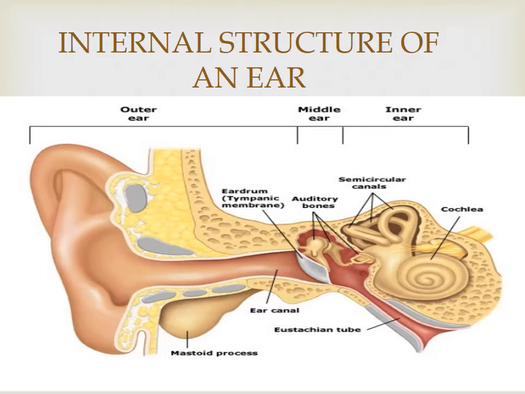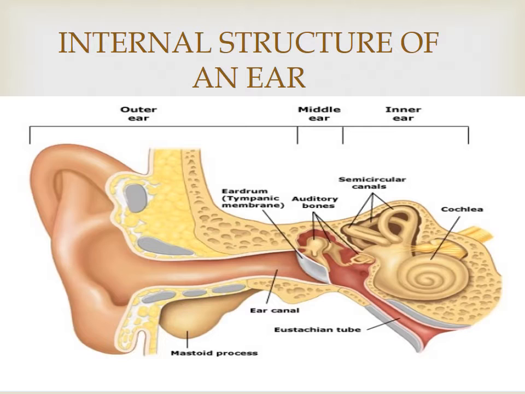The inner ear consists of the cochlea. Everybody see the picture, cochlea. It is a fluid-filled spiral structure. The fluid vibrates due to sound waves.